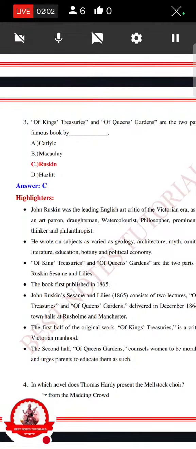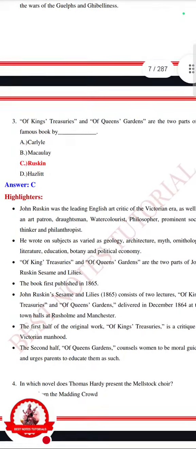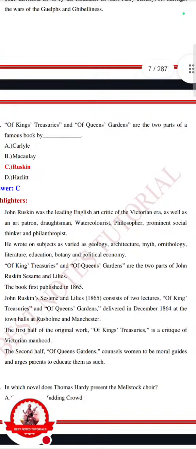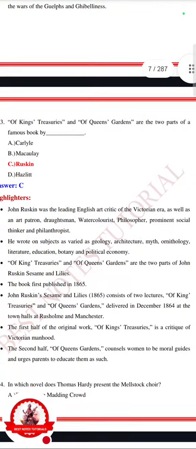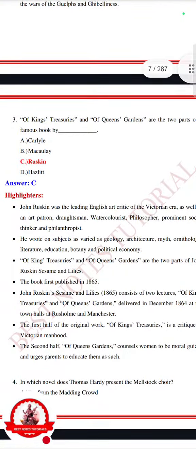Of King's Treasuries and Of Queen's Gardens are the two parts of a famous book by Carlyle, Macaulay, Ruskin or Hazlitt. Answer is C, Ruskin. So this is a famous book by Ruskin, and these are the two parts: King's Treasuries and the Queen's Gardens.